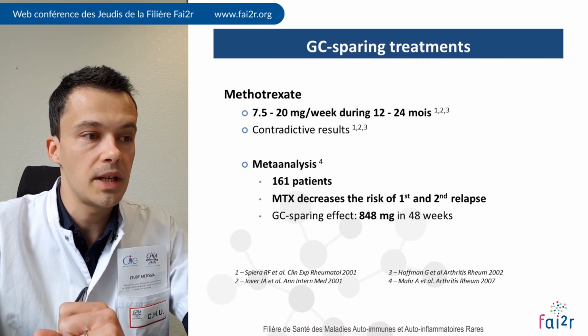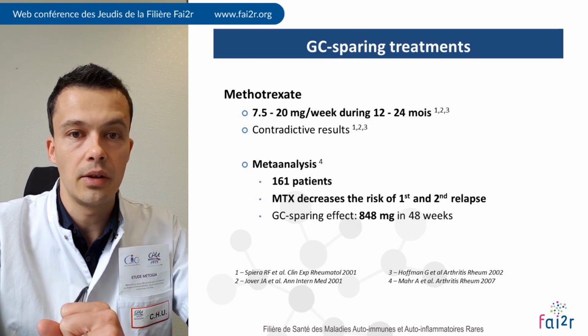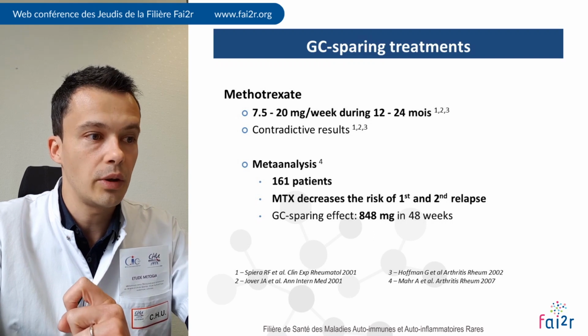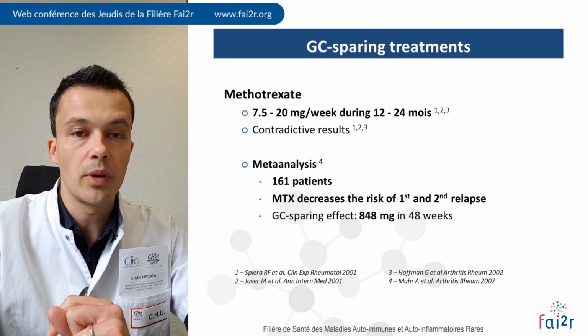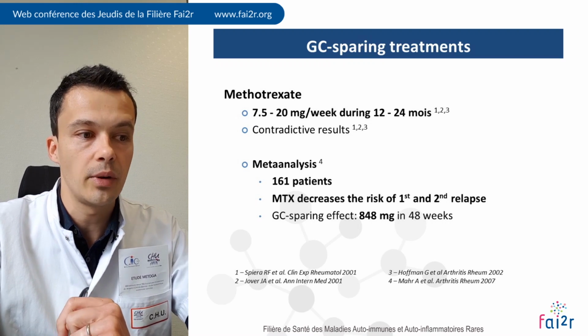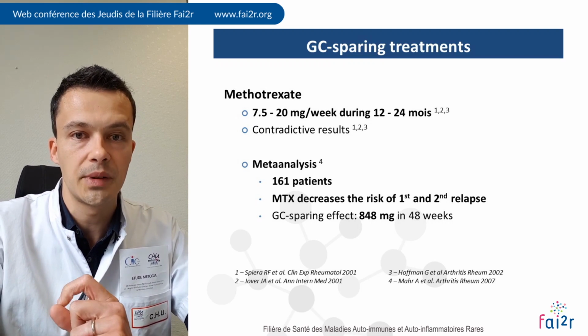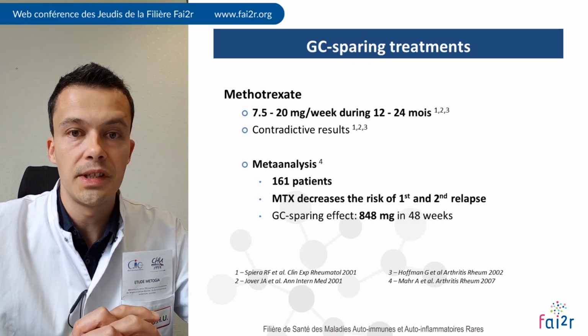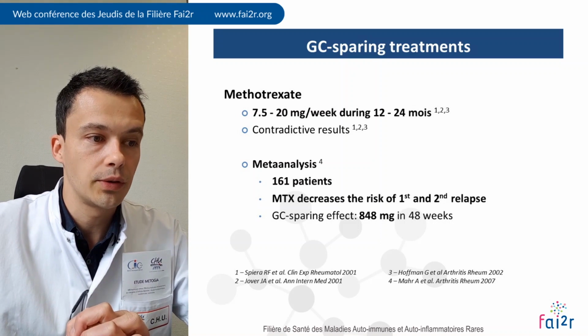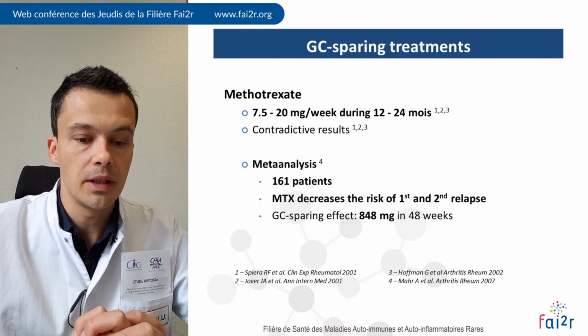It was demonstrated in a meta-analysis gathering 3 randomized controlled trials, and in this study it was shown that methotrexate decreases the risk of first and second relapse and is able to give a GC sparing effect of about 800 milligrams in 1 year.